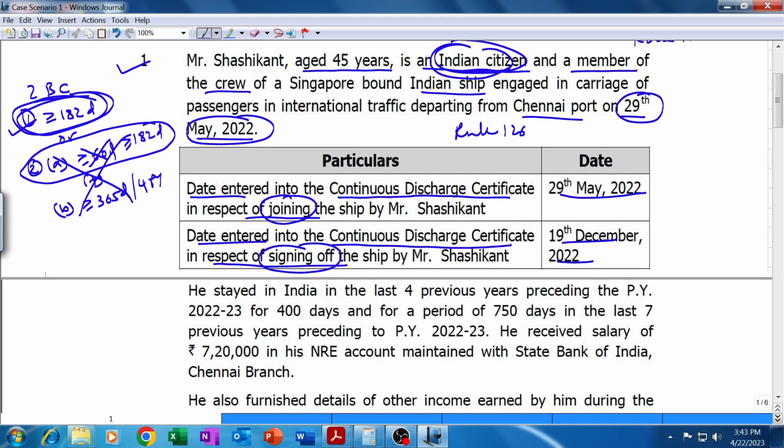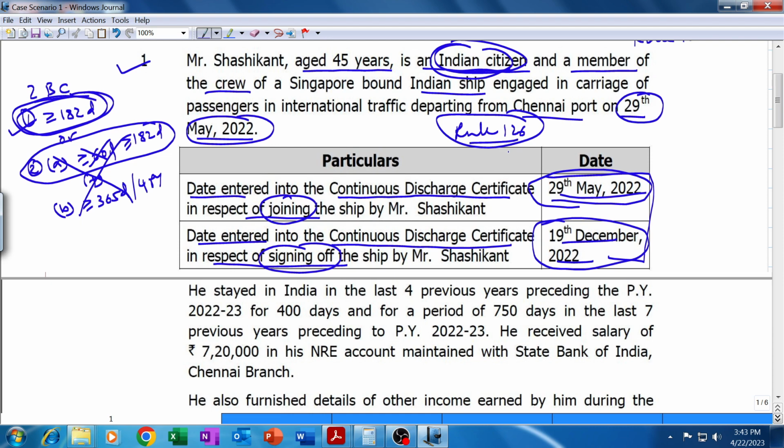The question is, according to Rule 126, he will not be deemed to be present in India from 29th May 22 till 19 December 22. So for how many days was he not present? Normally what happens is the date of leaving India, 29th May 2022. Normally for a normal person like you and me, the date of leaving India is counted as presence in India, and the date of entering into India is also counted as date of presence in India.